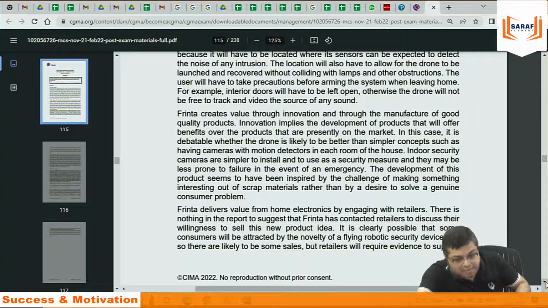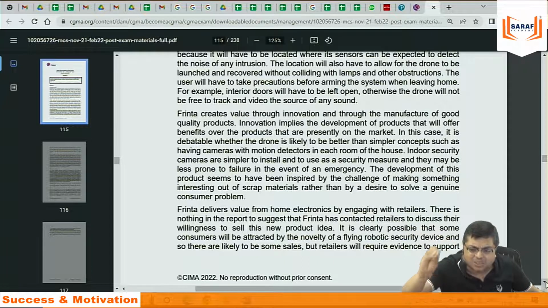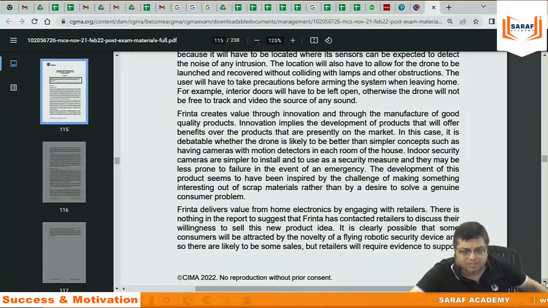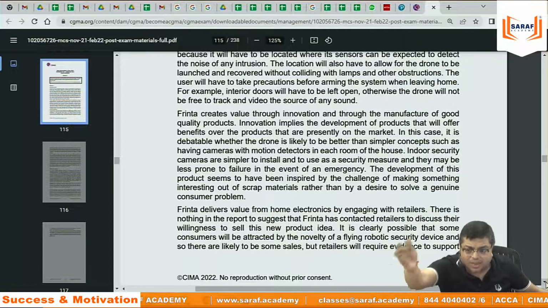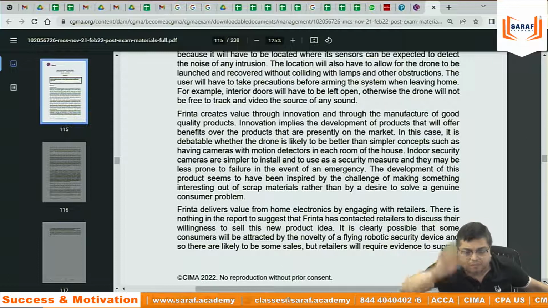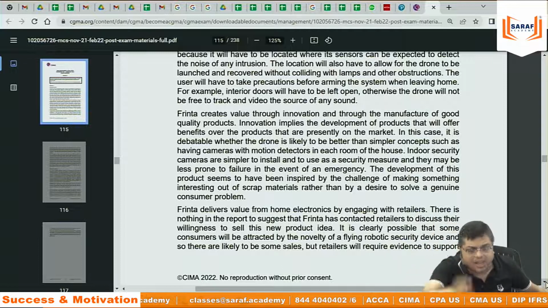CIMA management level students are generally very bad. CIMA strategic case study students are fantastic. Management level students, at least 60 to 70%, are very bad. And it's not only this batch, it's every batch. They keep saying, sir, I have work, I have this office, this, that, sir, I don't get time. Sir, today is the time to submit. Can I submit tomorrow? Sir, I can do only 2, this, that. And in the end, sir, I'm not giving the exam, I'm not prepared. Ye CIMA student management level ka halat hai.